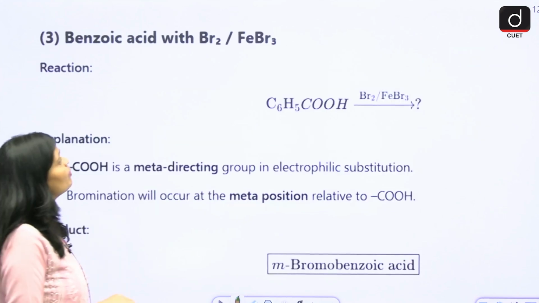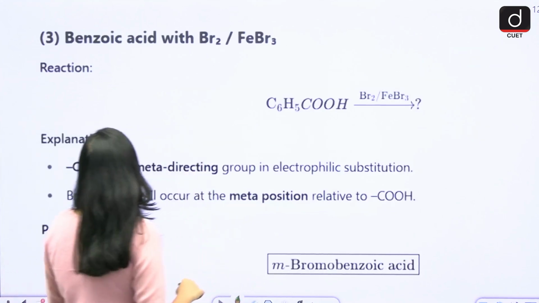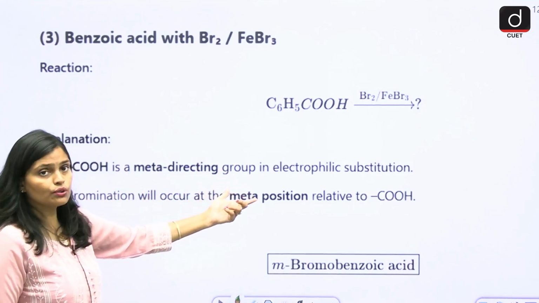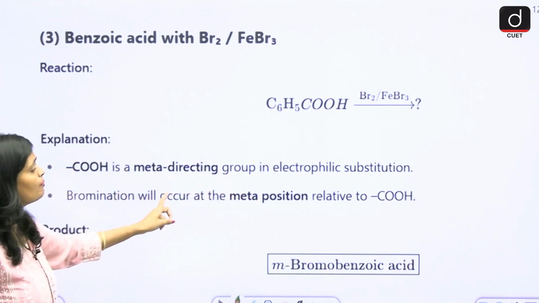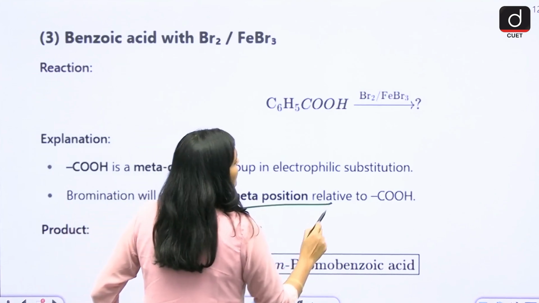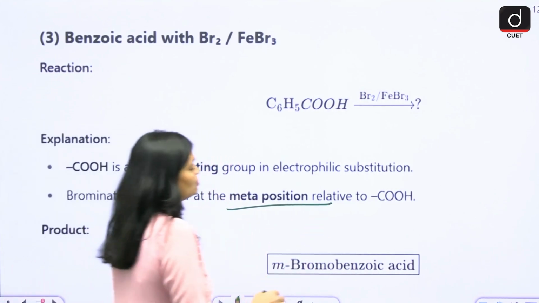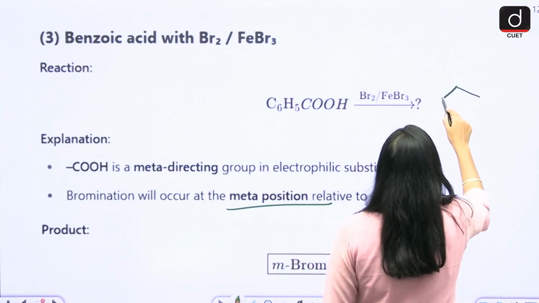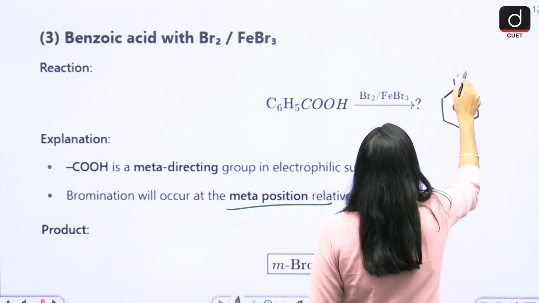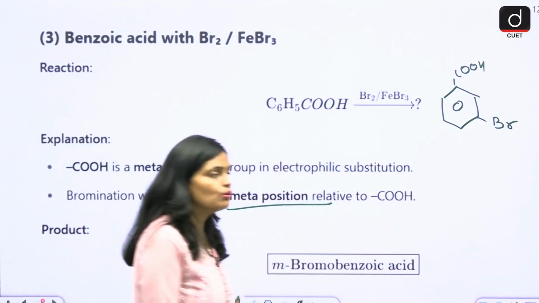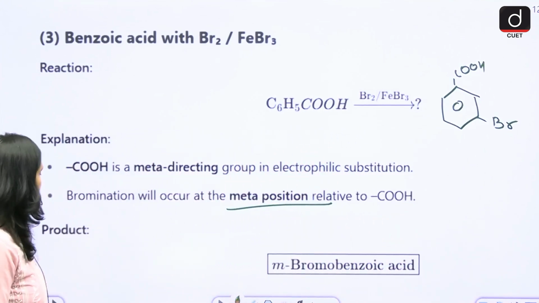Benzoic acid with Br2 and FeBr3. So since COOH is a meta-directing group in electrophilic substitution, bromination occurs at the meta position relative to COOH. So what will you get? You will get meta-bromobenzoic acid as the result.